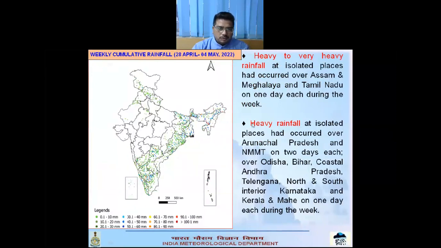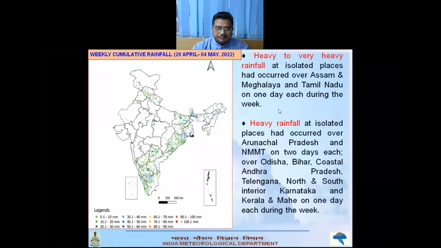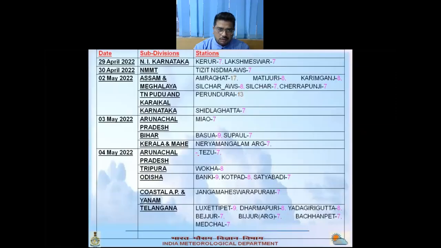And now let us move to rainfall, the cumulative rainfall during last week. So you can see that heavy to very heavy rainfall was recorded over Assam, Meghalaya, and Tamil Nadu on one day, and heavy rainfall at isolated places over Arunachal Pradesh and NMMT on 2 days each, and over Odisha, Bihar, coastal Andhra Pradesh, Telangana, north and south interior Karnataka, and Kerala on one day each during the week. And these are the significant rainfall amounts, date-wise.